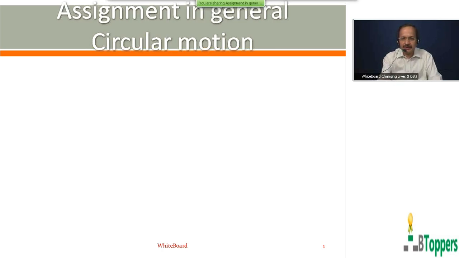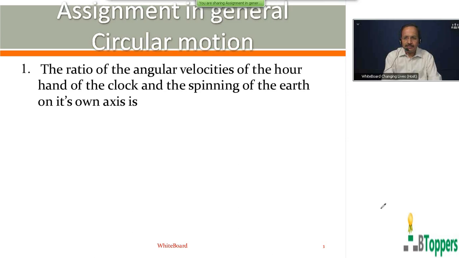So I am going to start the discussion for the questions in the assignment in general circular motion, starting with the question number 1. The ratio of the angular velocities of the hour's hand of the clock and spinning of the earth on its own axis. The hour's hand of a clock will complete one revolution. In what time?